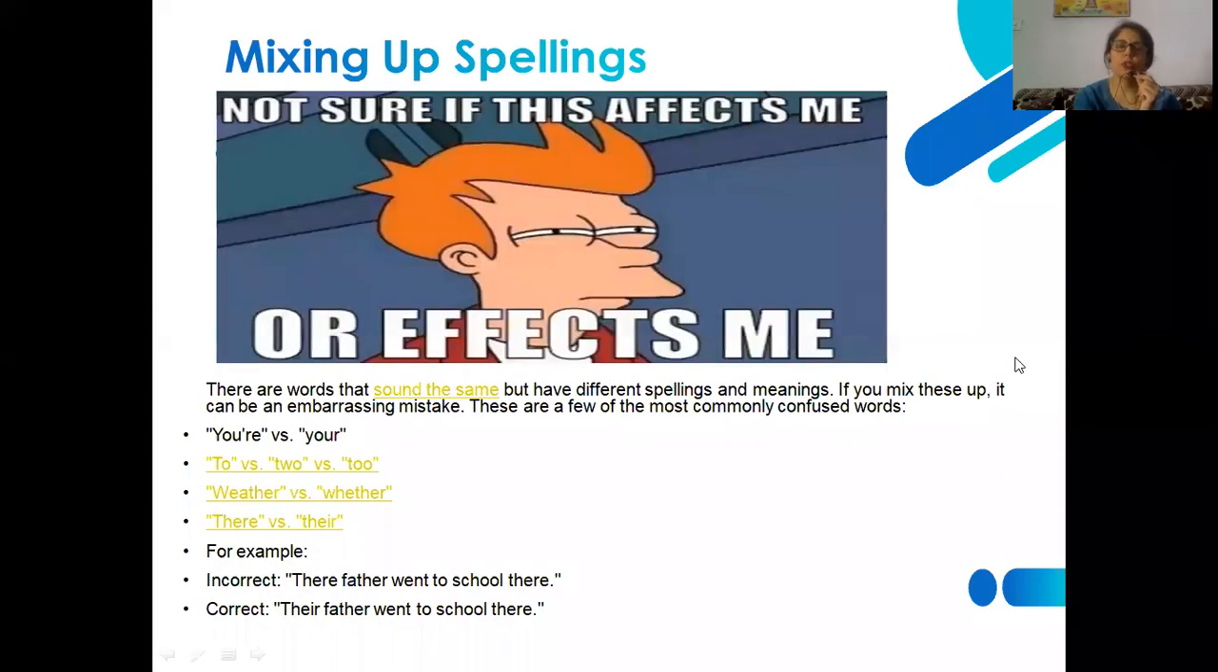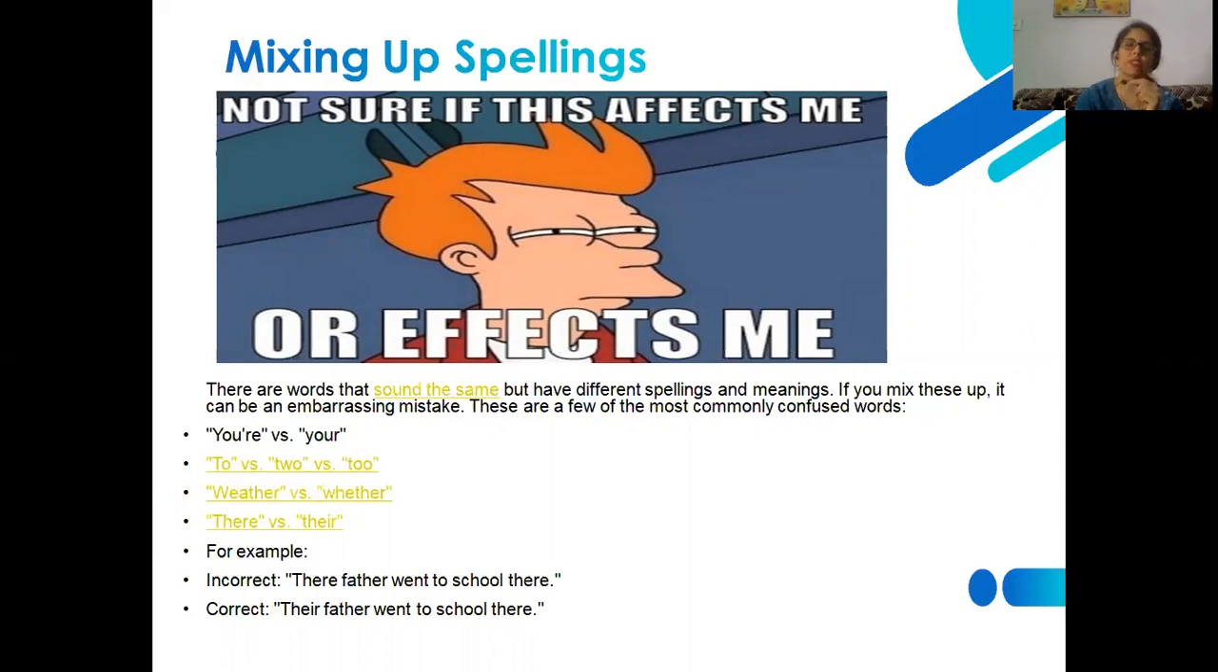Mixing up spellings is also another sort of error that is usually committed by users. Not sure if this affects me or effects me. As in the previous slide, we had discussed the use of effect and affect. So it is necessary first of all to know the parts of speech. What is an adverb? What is an adjective? What is a noun? What is a pronoun? And what is a verb?